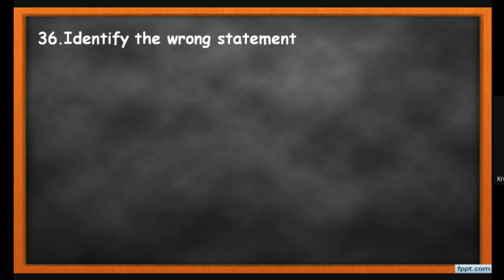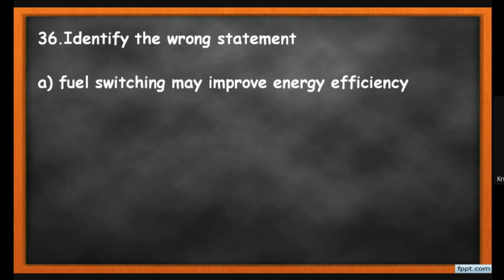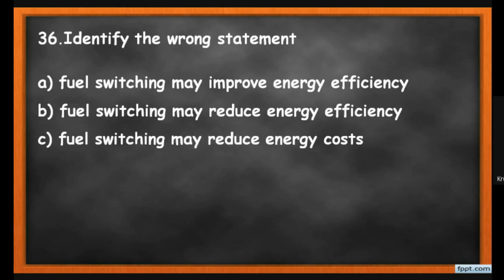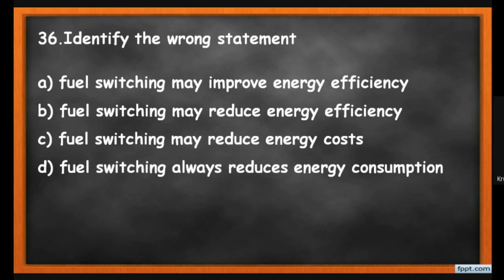36. Identify the wrong statement. Fuel switching may improve the energy efficiency. It may. Fuel switching may reduce the energy efficiency. It may be possible. Fuel switching may reduce the energy cost. It is also possible. Fuel switching always reduces the energy consumption. As per this last statement, always is not possible. So here the answer D is the correct answer for this MCQ because it is the wrong statement.